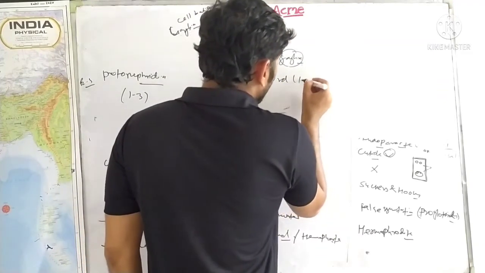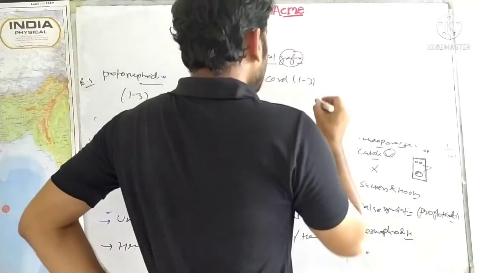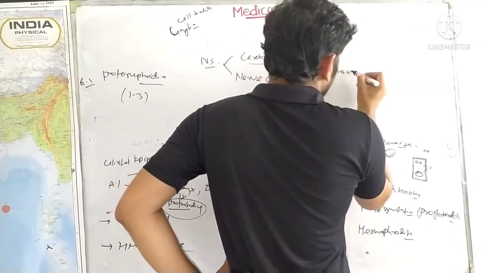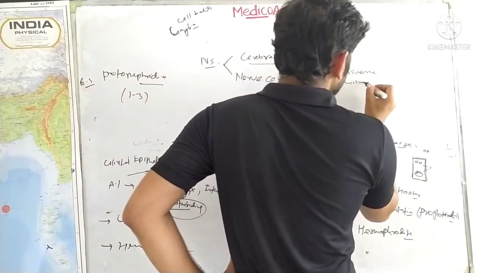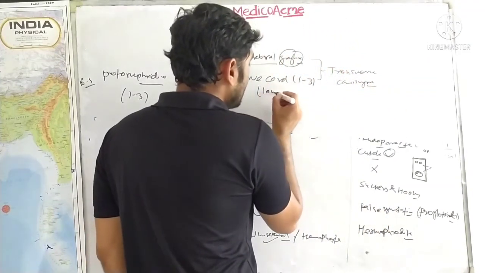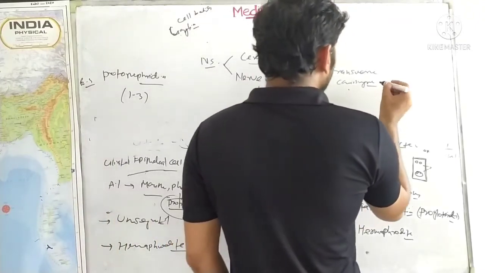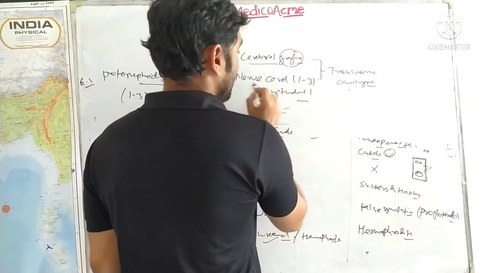Nerve cord can be 1 to 3 in number, and there will be transverse commissures. These are actually longitudinal, and transverse commissures will join each of the nerve cords.